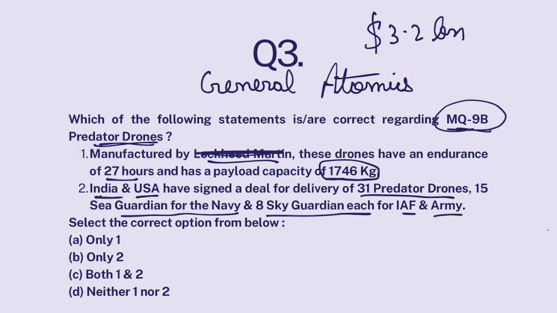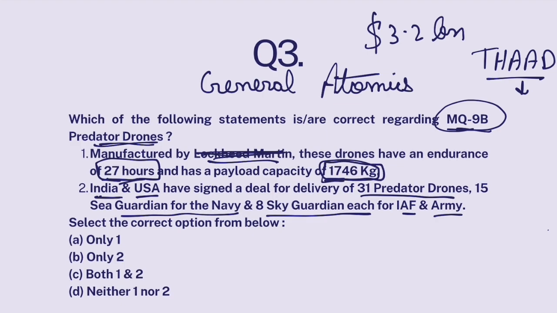Lockheed Martin manufactures THAAD, Terminal High Altitude Air Defense System, missile defense system, and aircrafts. But these drones are very high quality. They have an endurance capacity of 27 hours. That means they don't need refueling for 27 hours, and they can carry weapons or payloads up to 1,746 kg. So this part is false because Lockheed Martin was written over here.